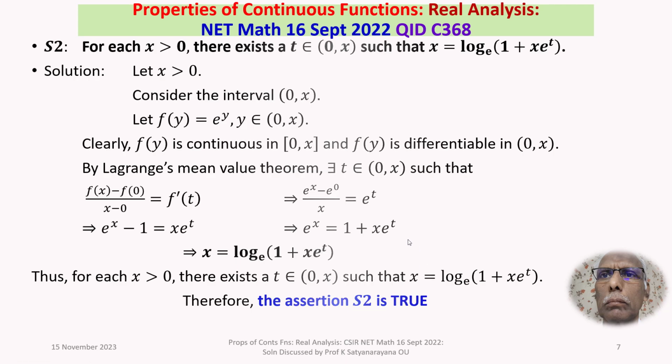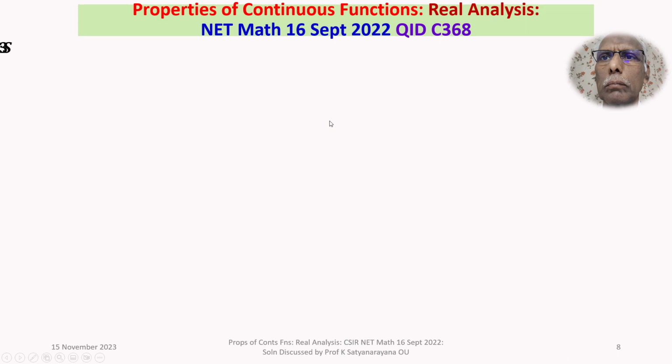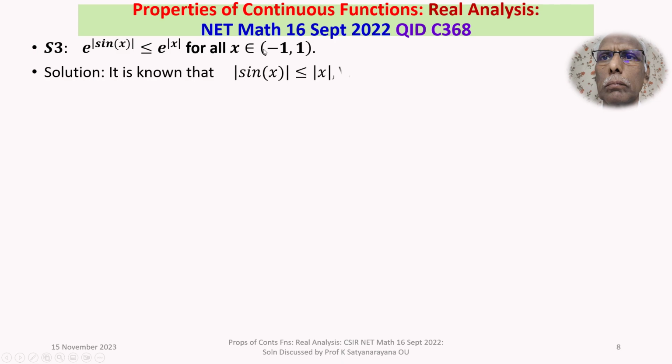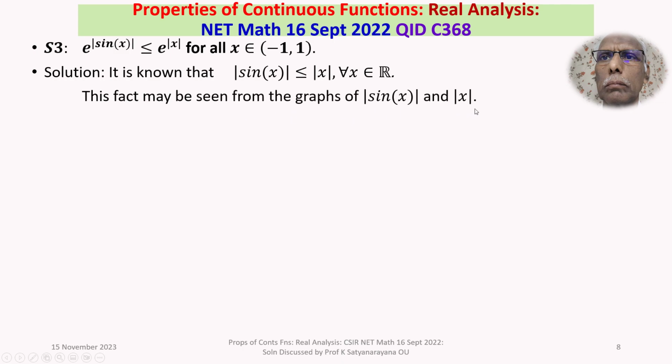We continue with the next assertion S3. e power mod sin x is less than or equal to e power mod x for all x belongs to the open interval minus 1 to plus 1. It is known that mod of sin x is less than or equal to mod x for all x belongs to R. This fact may be seen from the graphs of mod sin x and mod x.